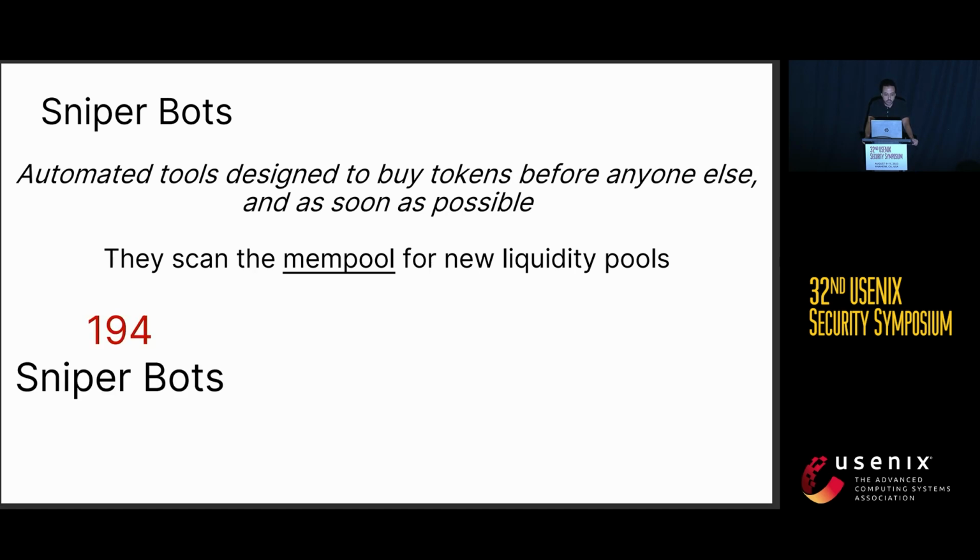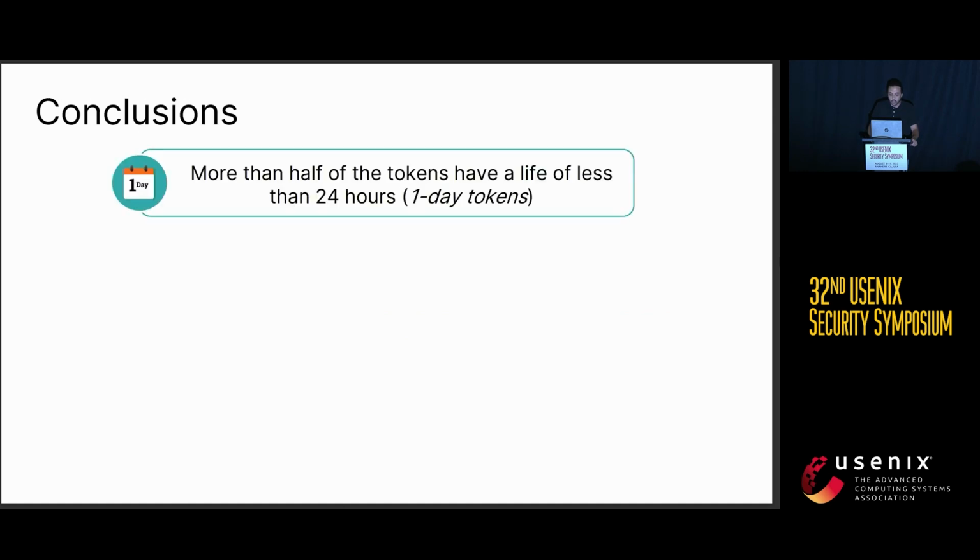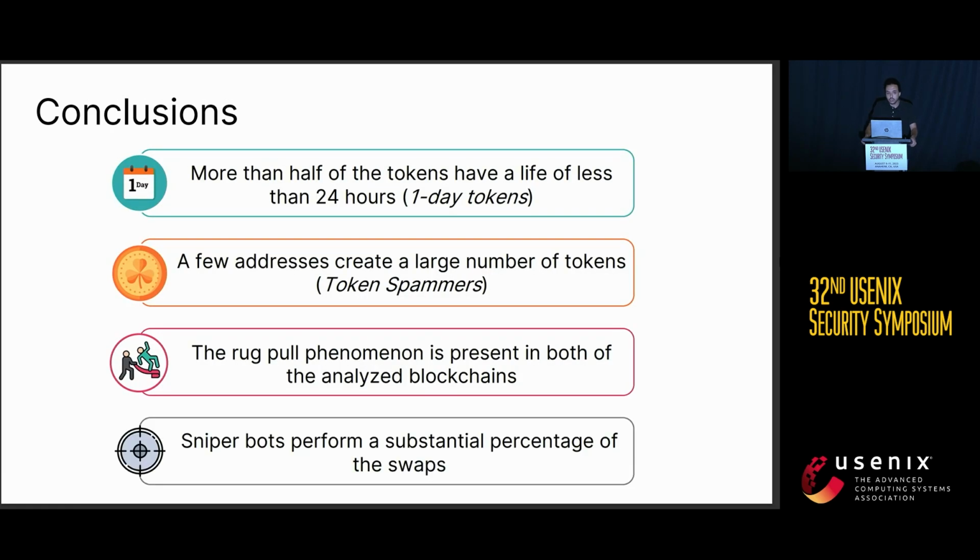We quantify these bots and we find more than 194 sniper bots on both blockchains. They swap in more than 240,000 liquidity pools, and they are responsible for more than one-fourth of all the swaps performed inside the one-day rug pulls. So, in conclusion, we